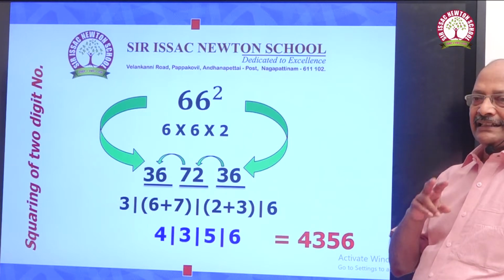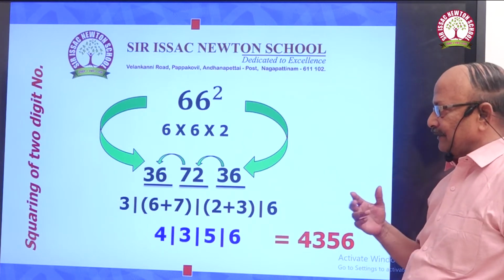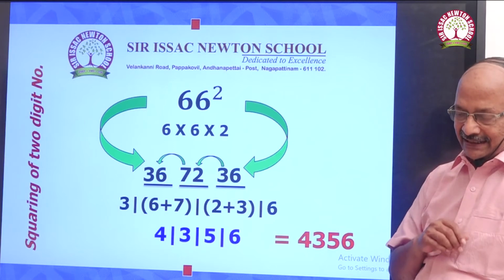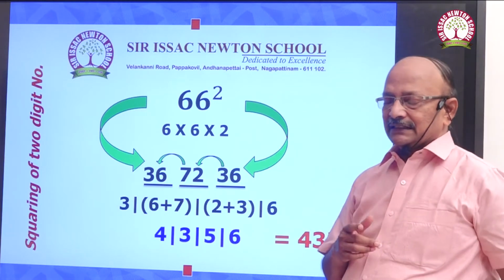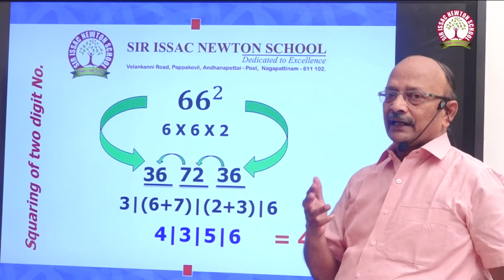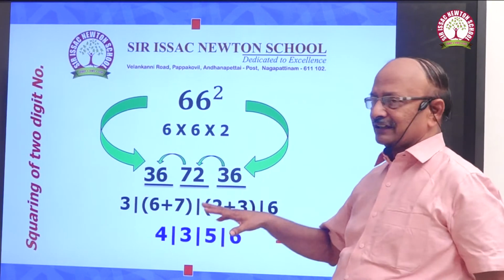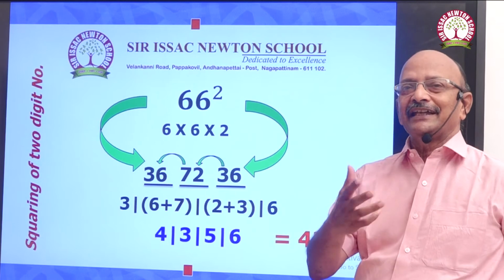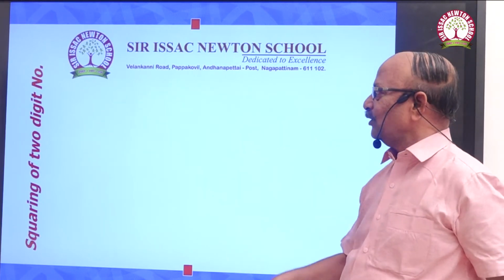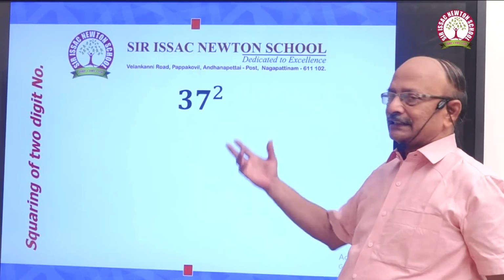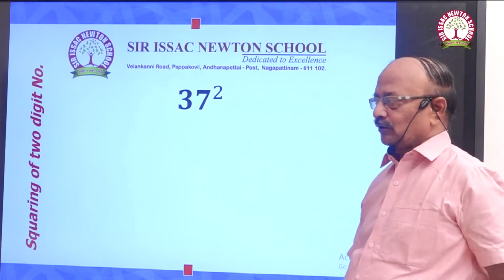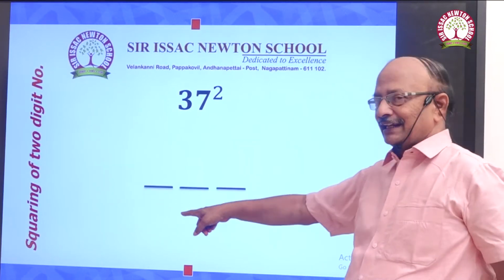Now I have seen 76 and 66, 72 and 66. In the last method we have seen numbers divided into greater than 50 and less than 50, but here it is not the case. This can be used for any number. For example, let us see one more number, 37 whole square. For 37 whole square you have to write 3 lines.